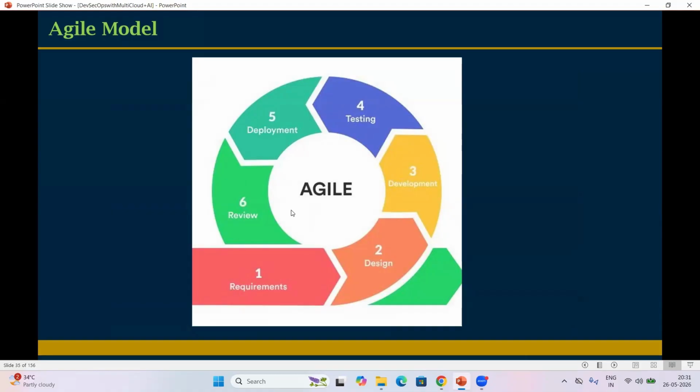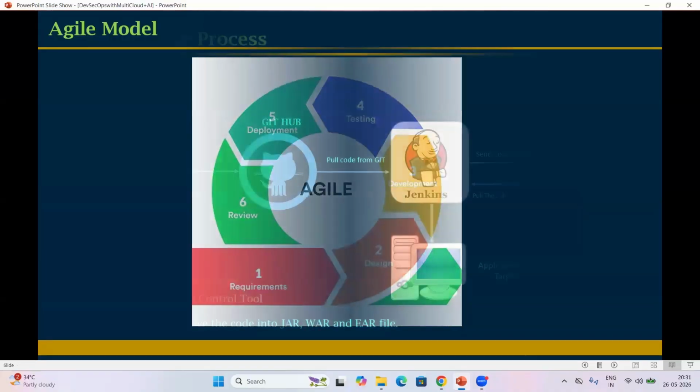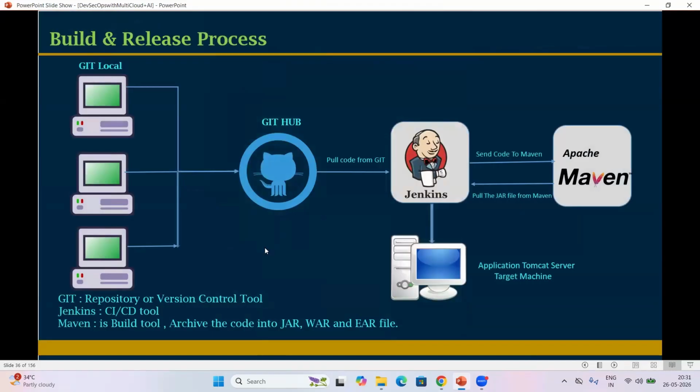Okay. So practically, I'll show you how we work on this Agile methodology. Practically, how can we build the pipelines by using AI? How can we work on the pipelines? Practically, I'll show you. Now look at my screen. This is the build and release process. Here 3 developers are working on their local workspace, on their local systems. Local workspace, we can call it Git local.